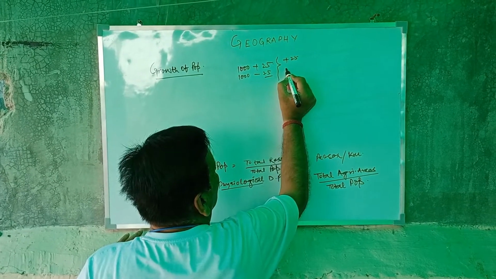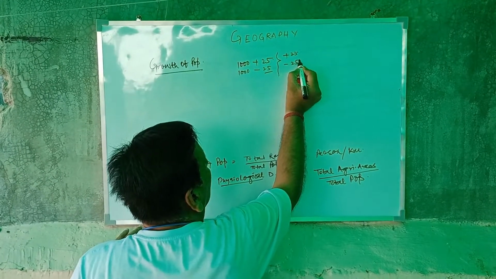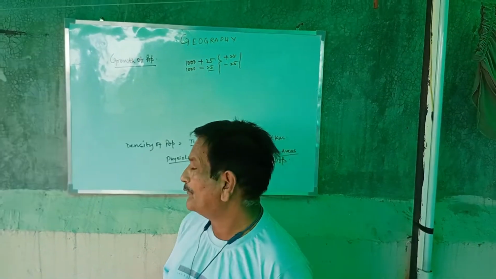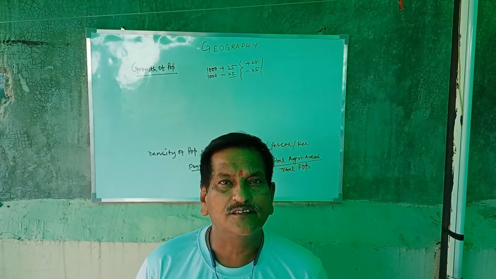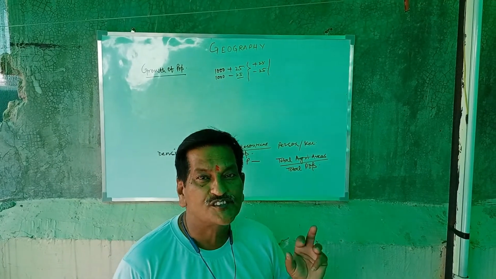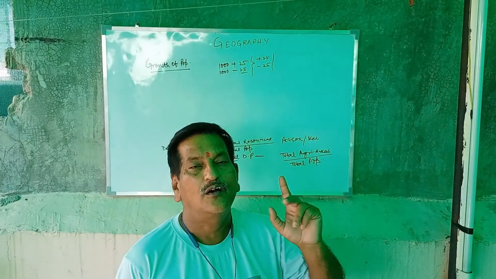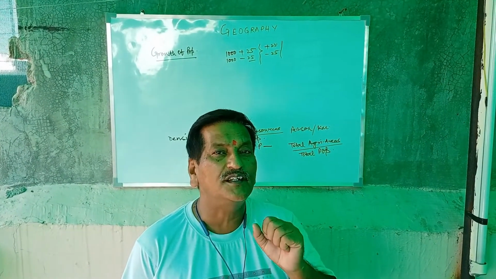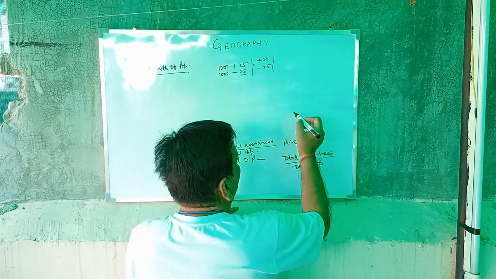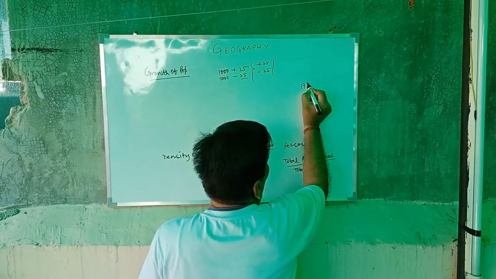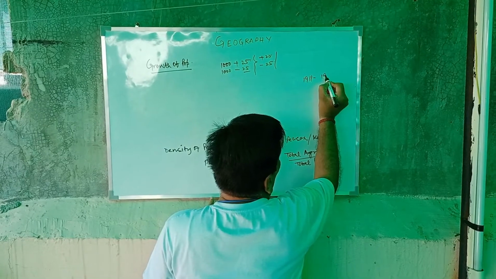So in these two figures, the first one is positive growth, that is 25, and the second one is negative, minus 25. Demographic history is evidence that in India the population figure is constantly increasing, excluding one decade, 1911 to 1921.